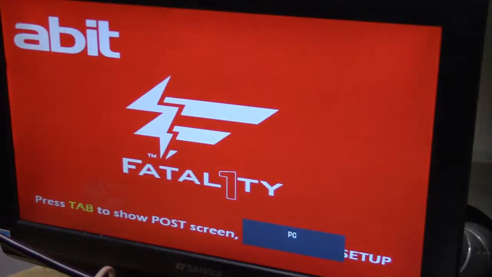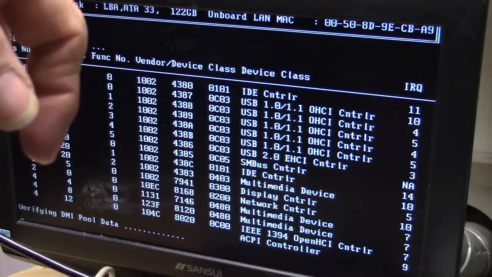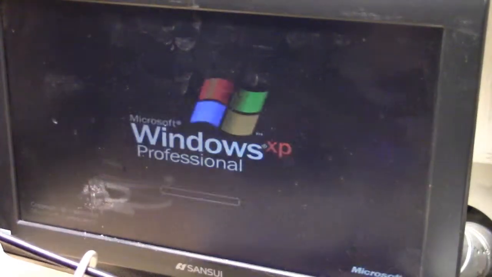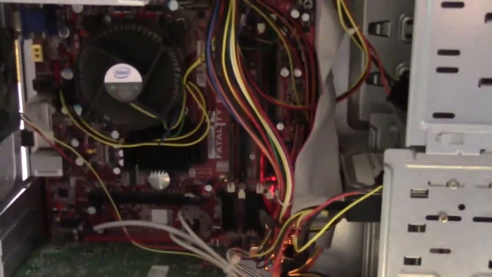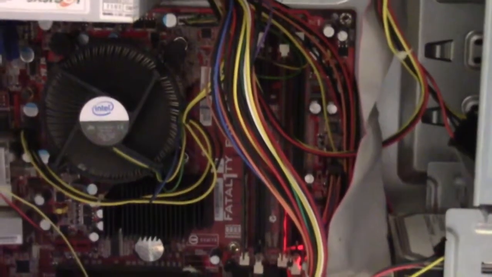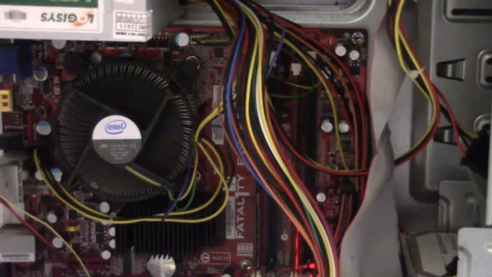Now that we've got the new CPU, if you remember how much trouble I had getting that fan stabbed in place once we replaced that CPU.